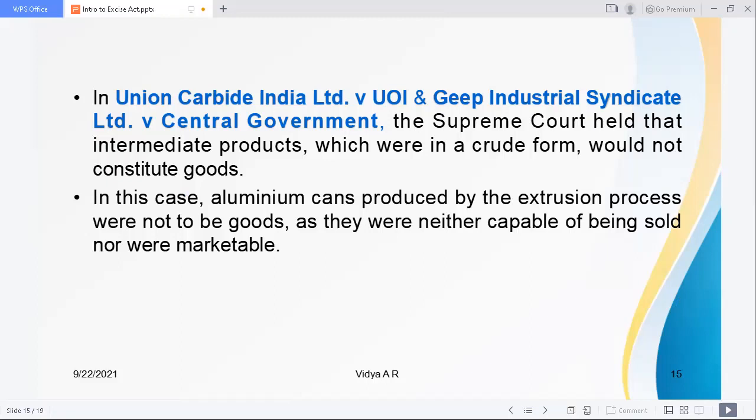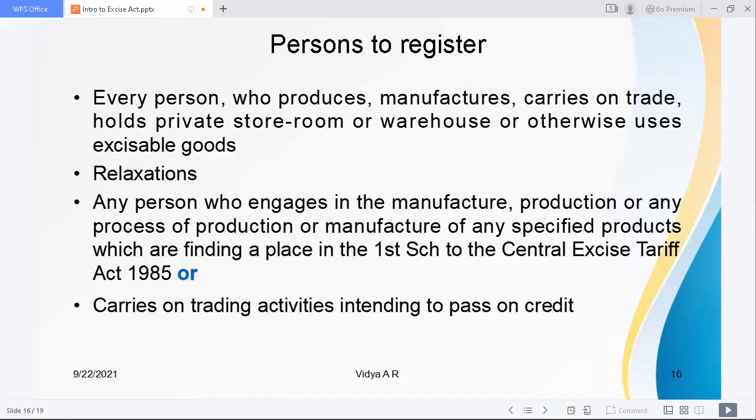So when you are producing an item, the finished product is something, and there can be intermediate products. If these intermediate products are not capable of being sold or not marketable, they cannot be called goods. We will come to these two terms, movable and marketability, under the concept of manufacture also. At that time, once again, we will explain.